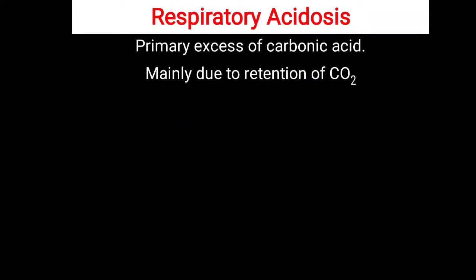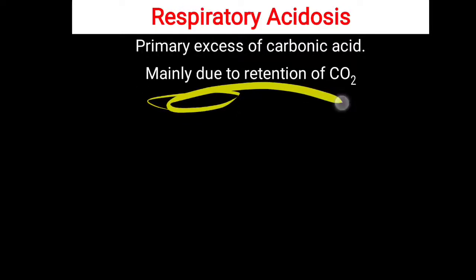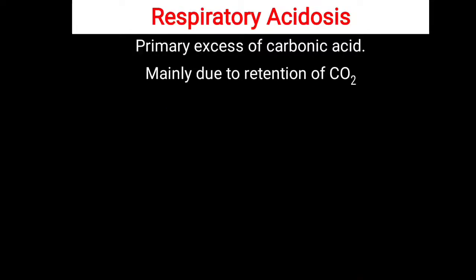Why is there a retention of carbon dioxide? Simple, think that if there is a blockage in the respiratory tract, starting from the nose up to the alveoli, if there is any blockage at any site, then this carbon dioxide is not able to be expelled out of the body, and that carbon dioxide will be retained inside the body, and that will lead to the formation of excessive carbonic acid.